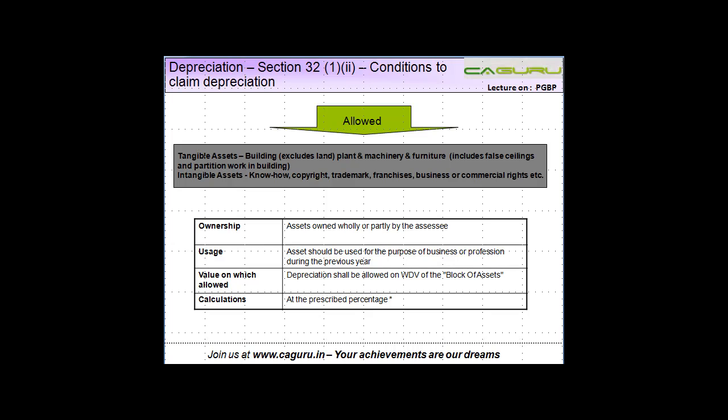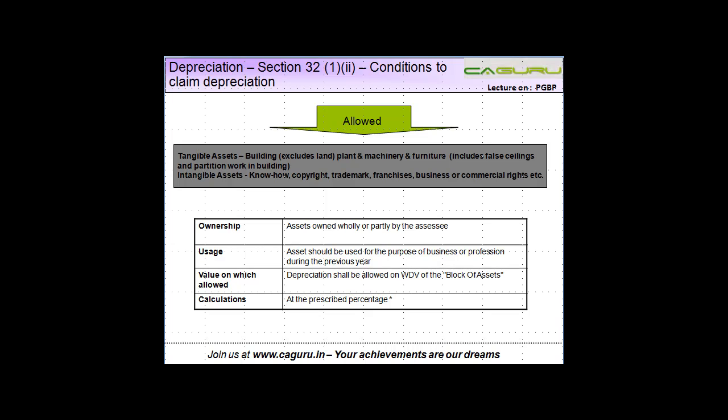After understanding the concept of depreciation, let us now see what the conditions relating to depreciation under the Income Tax Act are. When I say conditions, what I mean is: is depreciation available on all the assets?